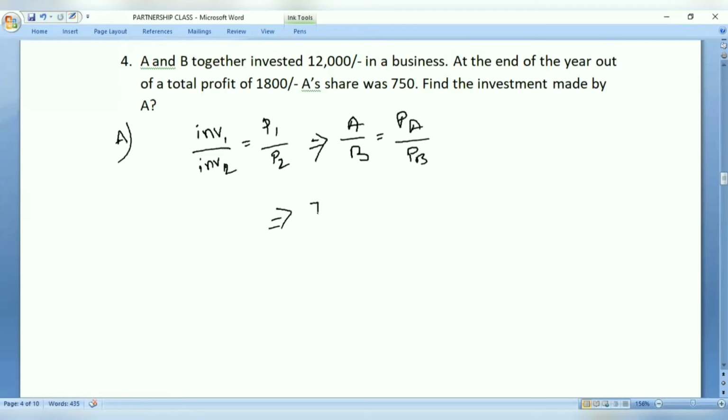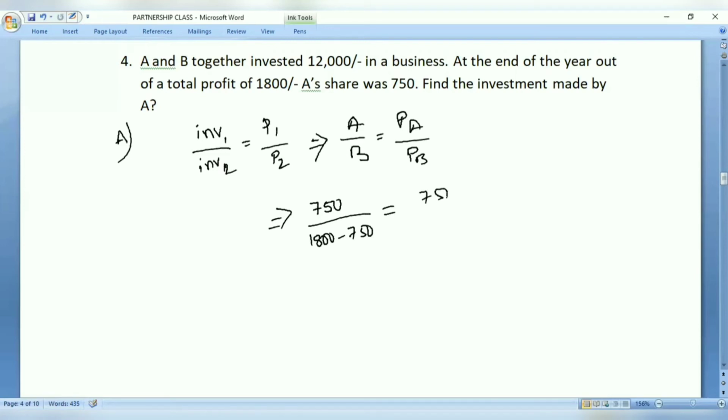Now, out of the profit, 750 is the share of A. That means the total profit is 1800. If A has taken 750, what will be the share of B? 1800 minus 750 equals, first of all, let us calculate the ratio.